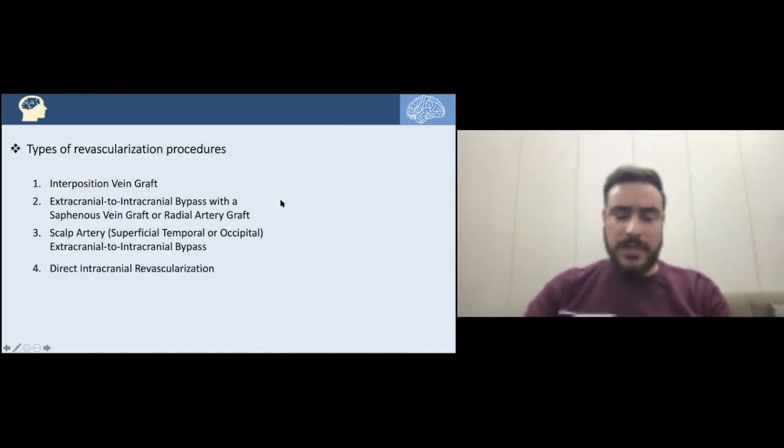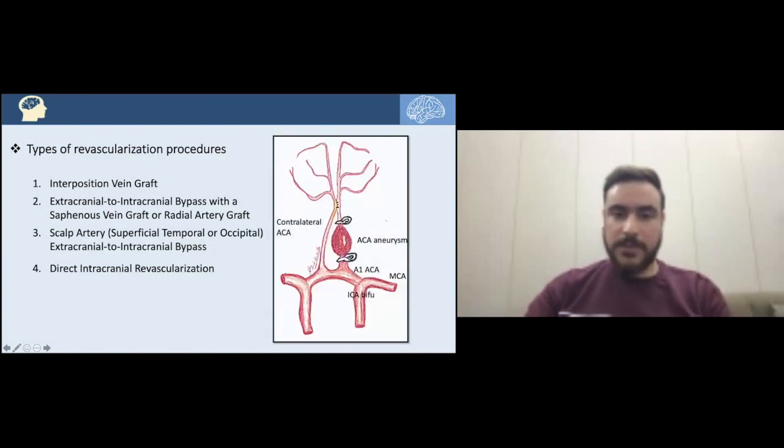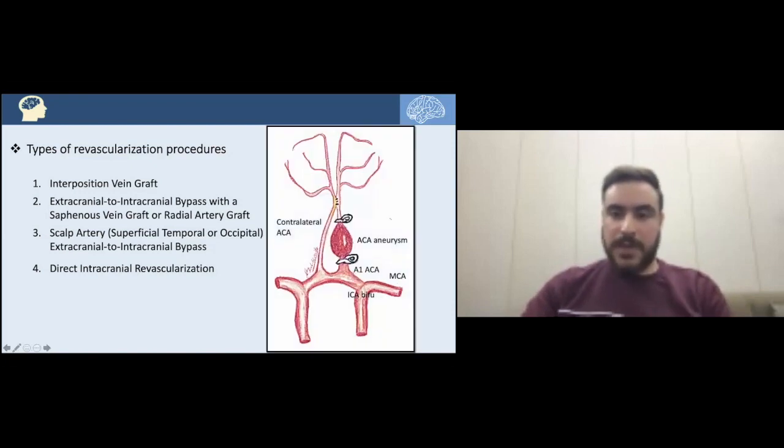The last one is the direct intracranial bypass, in which, for instance, here we have the ACA aneurysm.